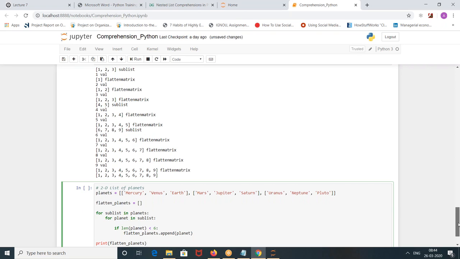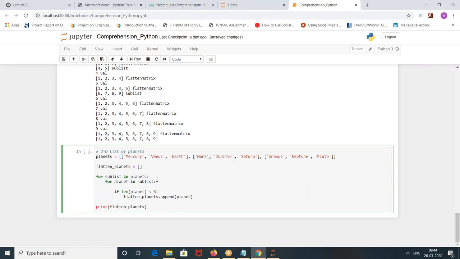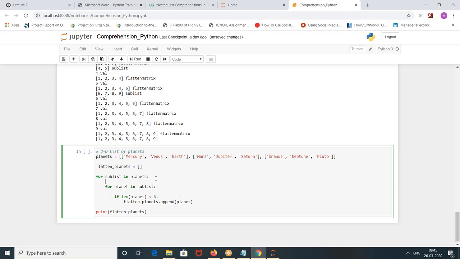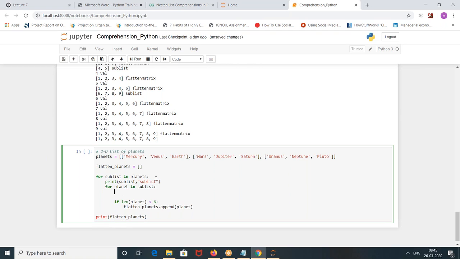Okay, you want me to decode somewhere, put some prints? Yes, tell me. Same places, yeah. Print sublist, print planet. So tomorrow if you write a code to understand what you are parsing and what you are doing, this is the way to do it, guys.